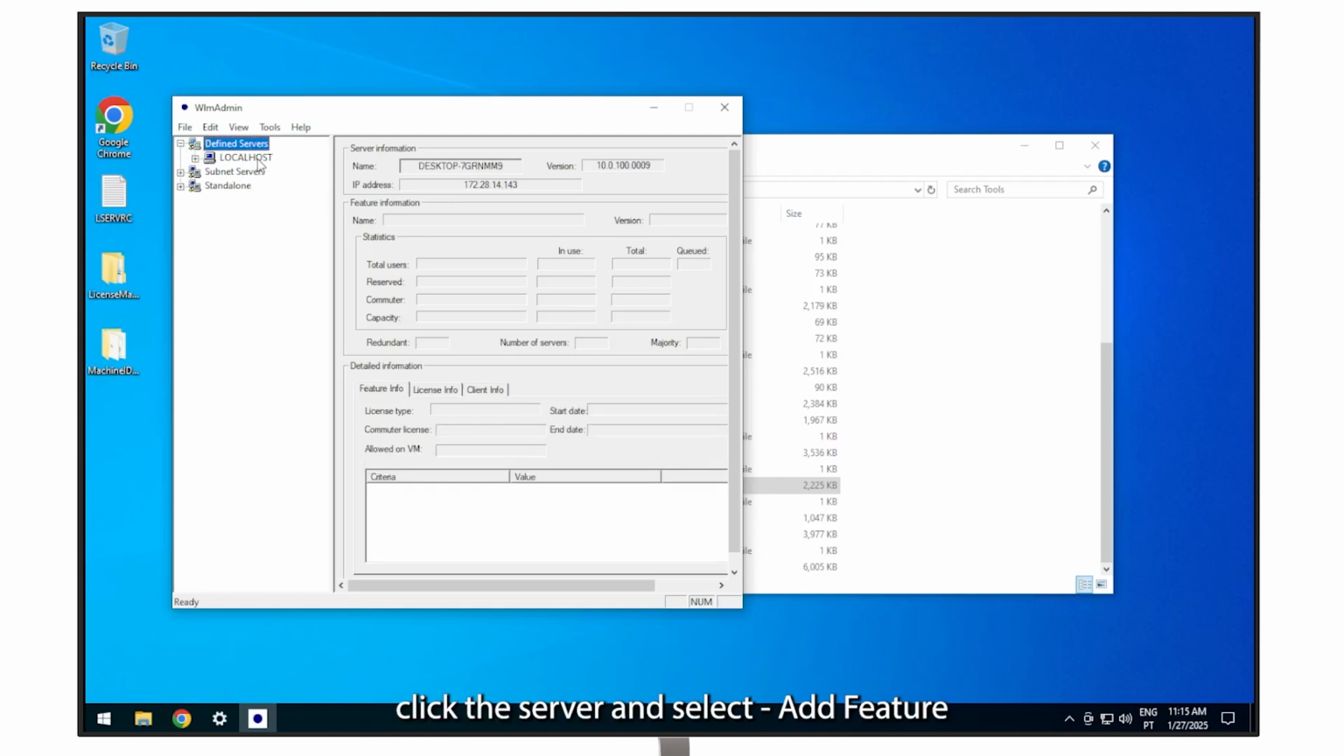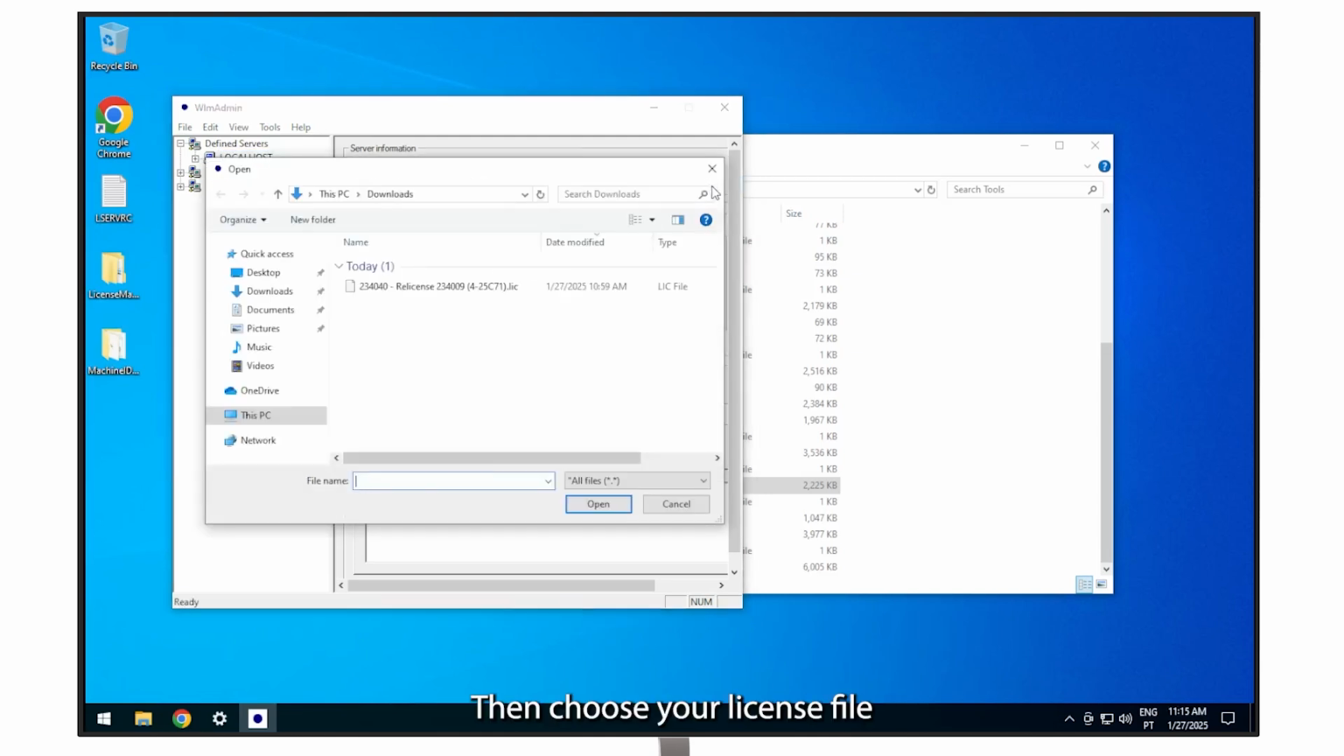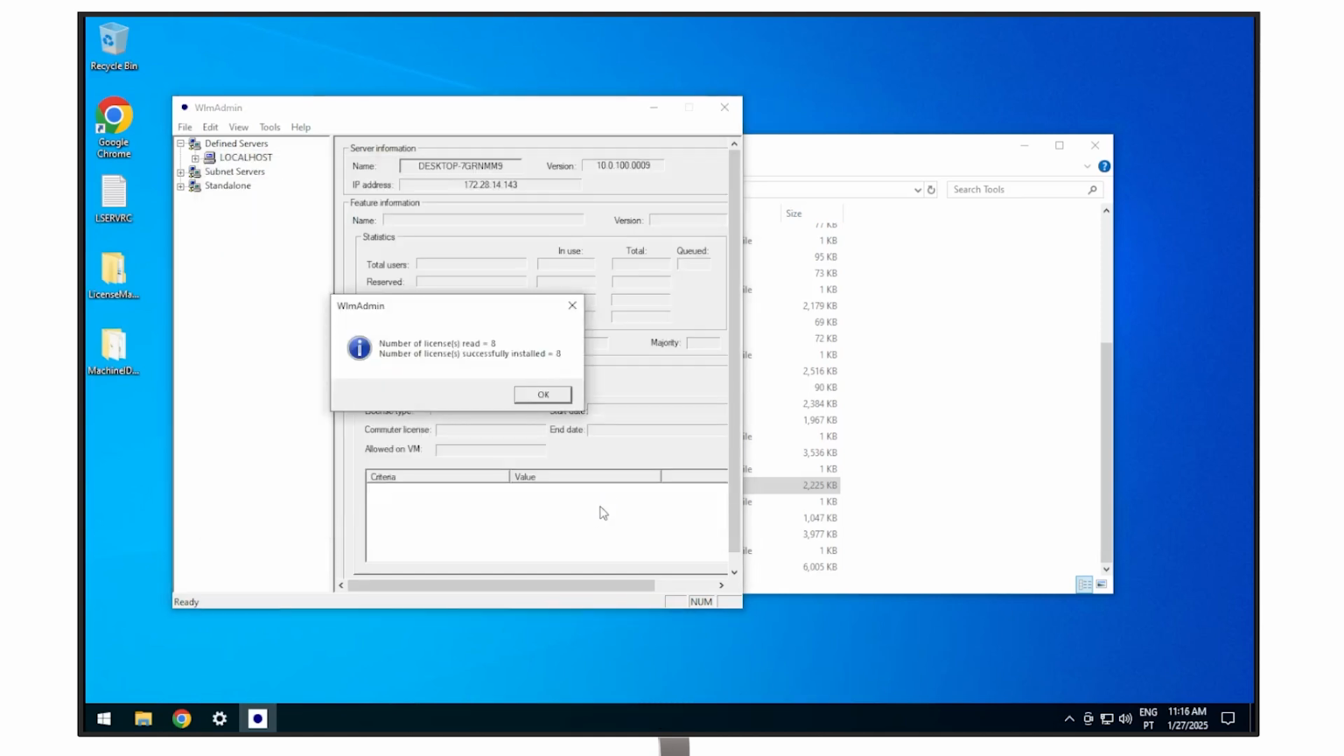Right-click the server and select Add Feature from a file to server and its file. Then choose your license file and click OK.